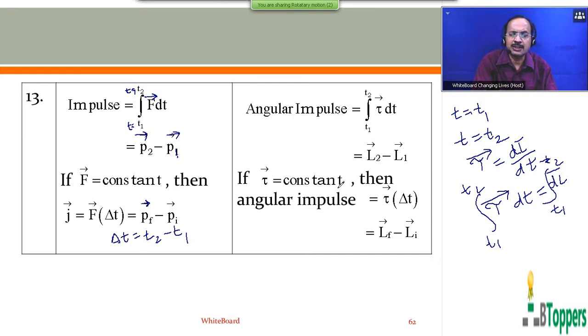If the external torque applied on the rigid body in pure rotational motion is constant, the angular impulse can be written as tau bar delta t. Delta t is the time interval during which the impulsive torque acts on the body. Li bar is the initial angular momentum at the instant t equal to t1, and Lf bar is the final angular momentum at a later instant t equal to t2.